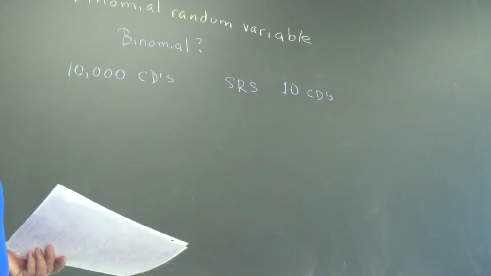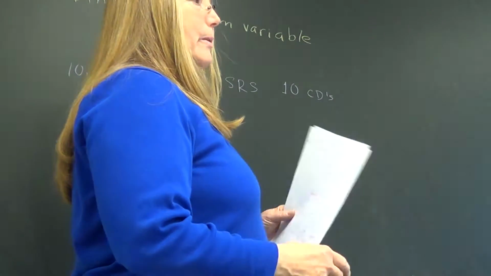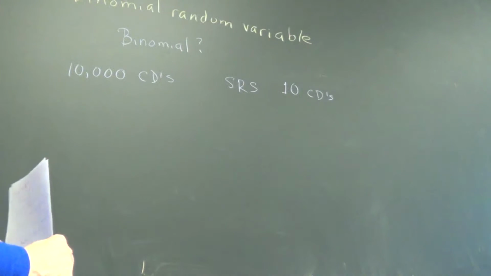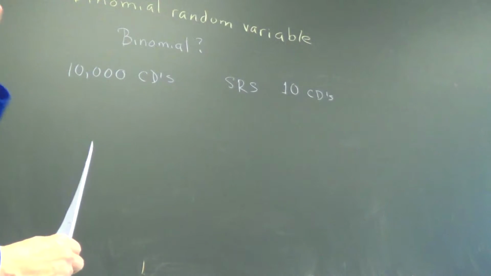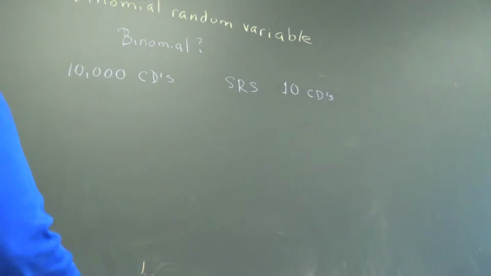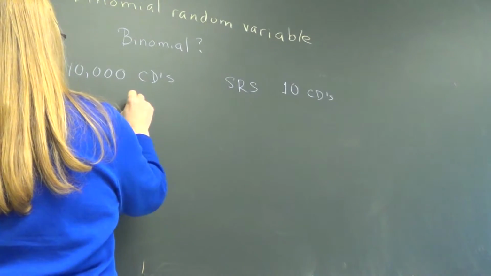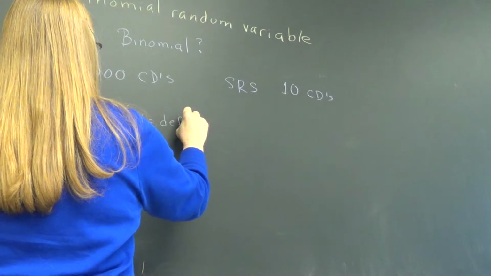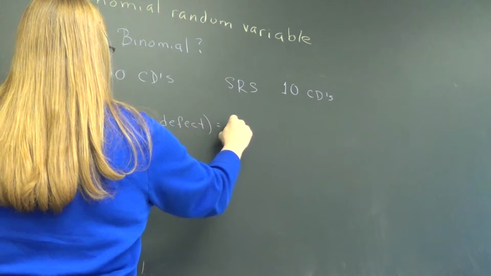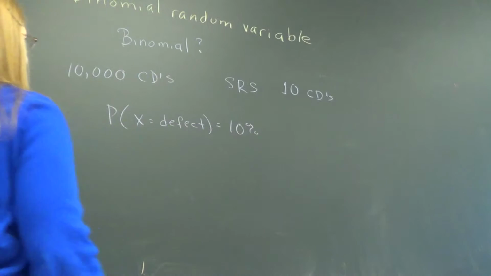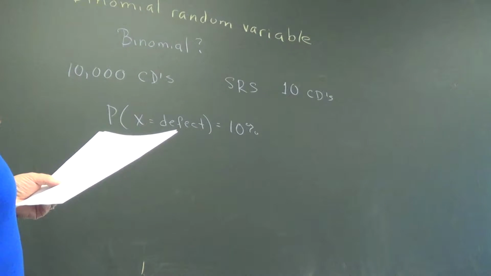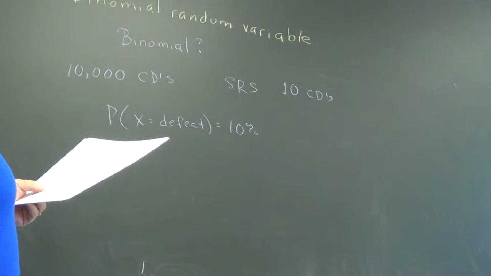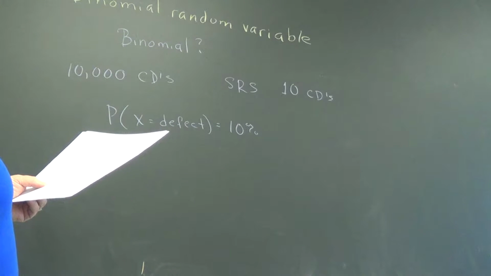It is a known fact that this company's machines mess up 10% of the time. So they need some repairs done, but they're still producing. So that means the probability of x equals a defect is 10%. 10% of all of these in the company will be defective. So x is the number that are defective.